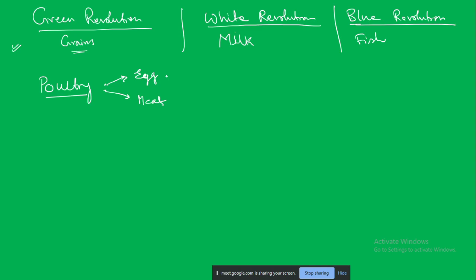The egg laying ones are known as the layers. This breed is different from the one from which we are getting the meat. So these are known as the broilers. This is the broiler breed and this is the layers breed. How they mature, what kind of food is given to them, all of this will be a bit different.